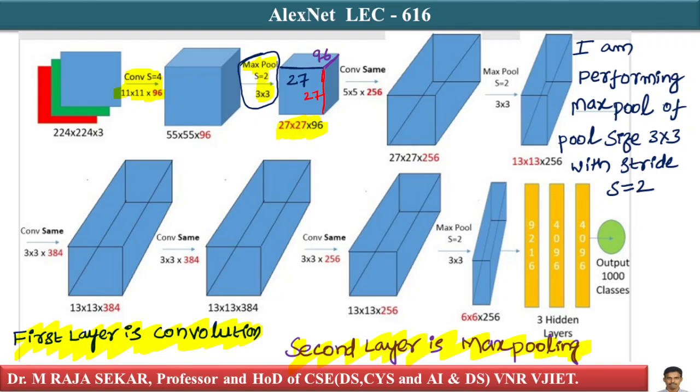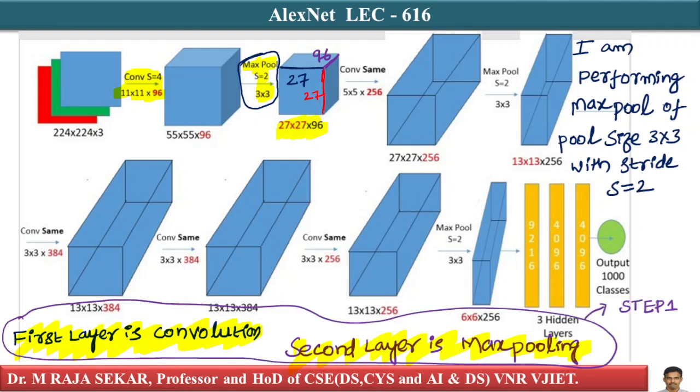Then what we did, second one is max pooling. Actually, I can say the first layer is convolution, the second layer is max pooling. I can treat these two things as step 1.